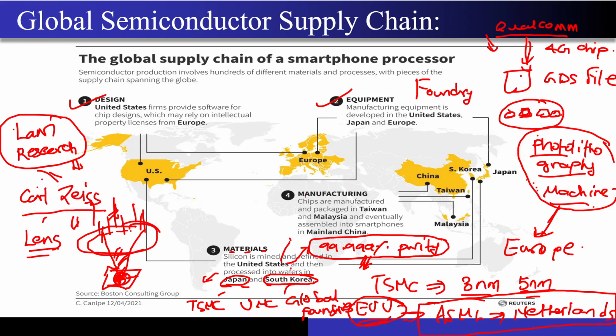So we have looked at the materials, now let's look at the manufacturing. So where is TSMC present? Of course, in the name itself, the Taiwan Semiconductor Manufacturing Company. So it is present in Taiwan, right? And now after doing this manufacturing, the chips will be sent to Malaysia for the testing and packaging. And once the chips have been packaged, eventually they will be assembled into smartphones in mainland China, right?